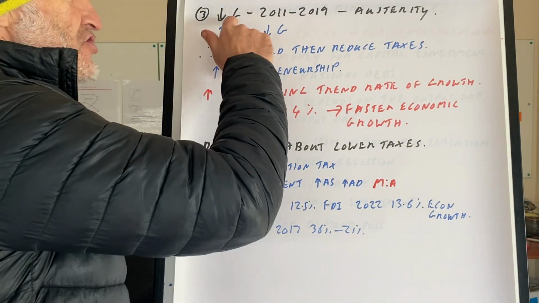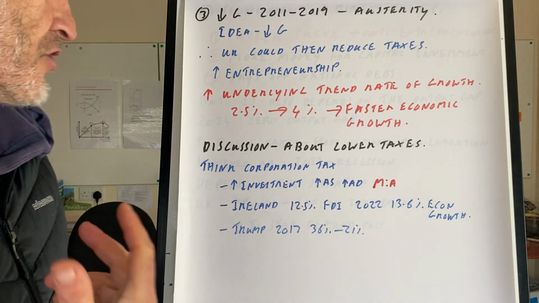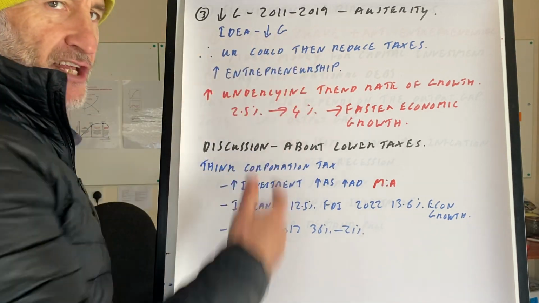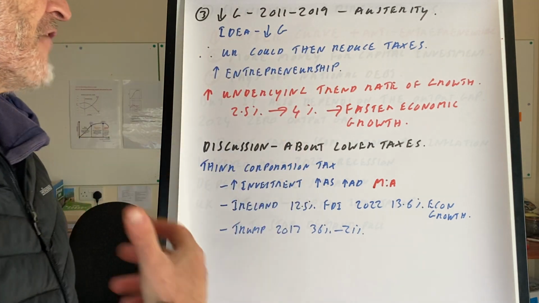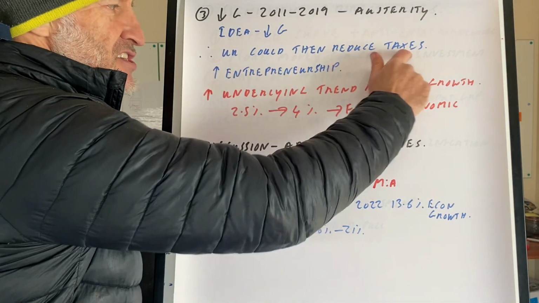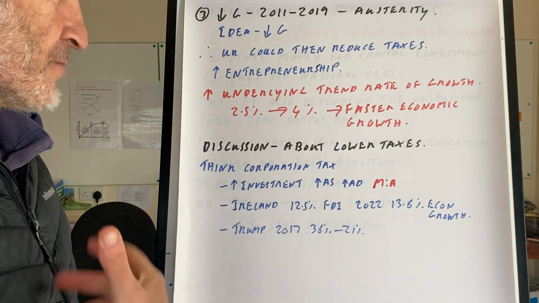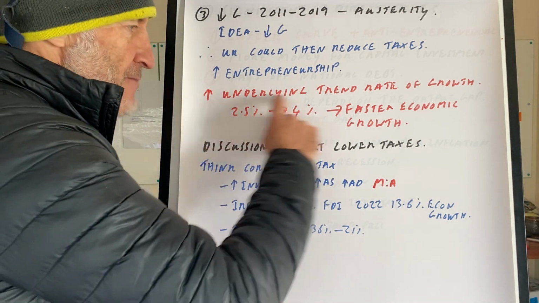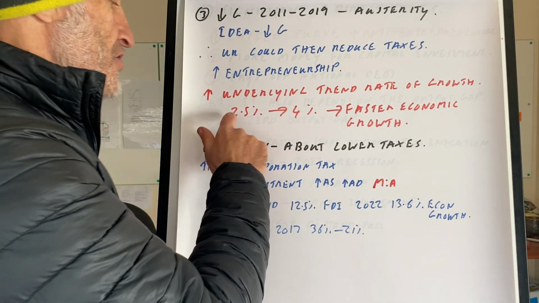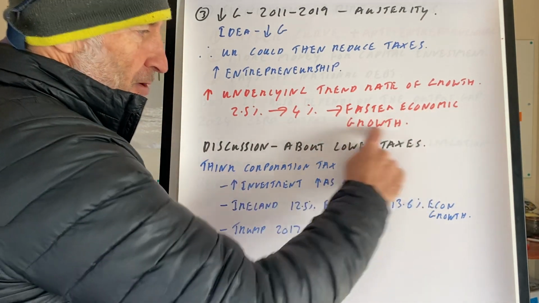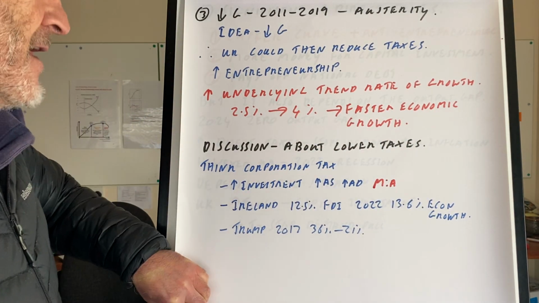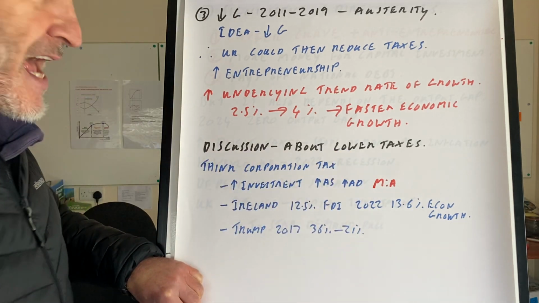If we decrease G between 2000 and 2019 during austerity, the idea was to decrease G. Basically, the idea was that if we decrease G now, then in the future we could decrease taxes. There'd be more of a rise in entrepreneurship. This is like free market economics: 2.5 to 4%, increase the underlying trend rate of growth. Then with faster economic growth, we can increase AD. Then we have discussion about lower taxes.